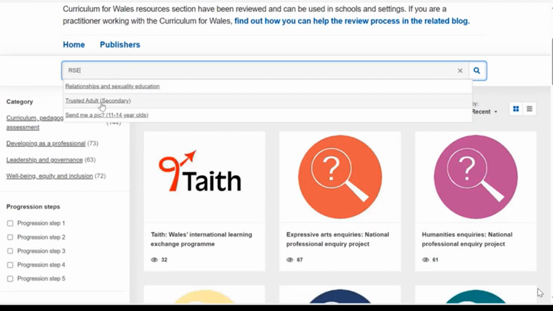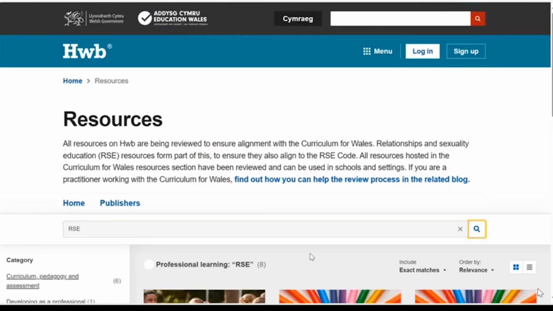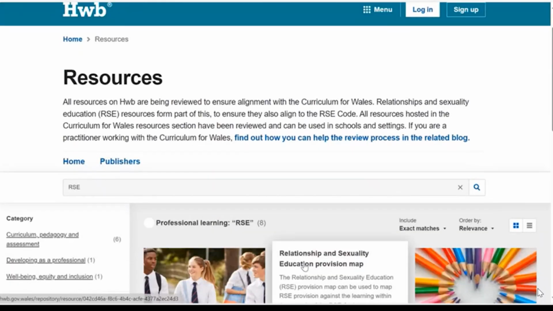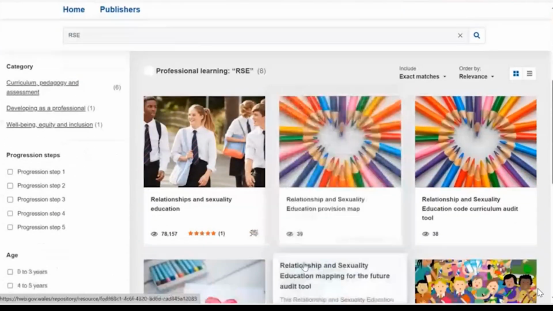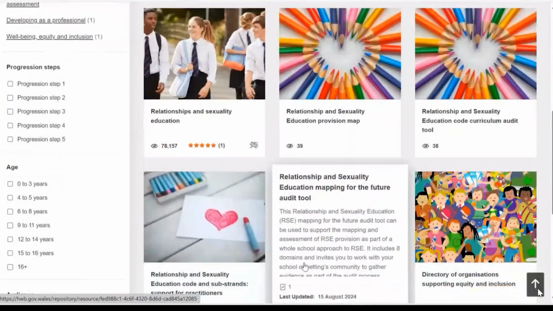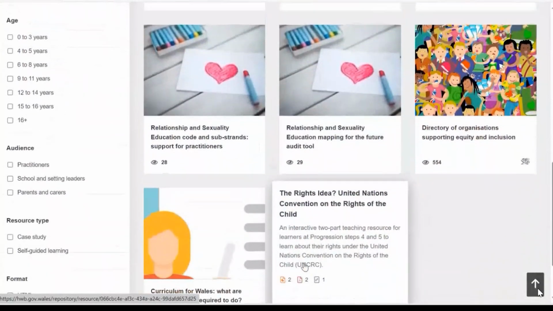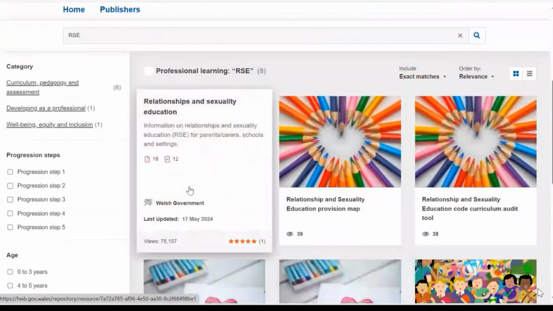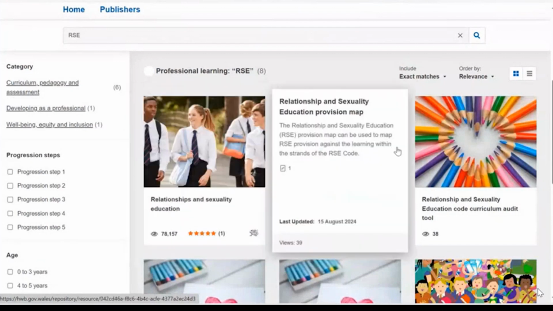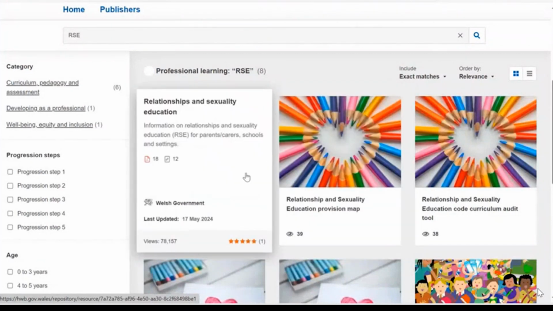And then try not to click on these down here, because that's going to take you into the wider repository on Hub. Instead, if you either hit enter or you go to this search magnifying glass here, it will take you to the resources that sit in the repository that have been keyword tagged for that particular search term. So you can see there are just 8 resources that pop up for RSE, and the first one of those has been viewed 78,157 times. So it's not a huge amount to wade through, and what is there we know is fit for purpose and has been seen by a lot of people previously.